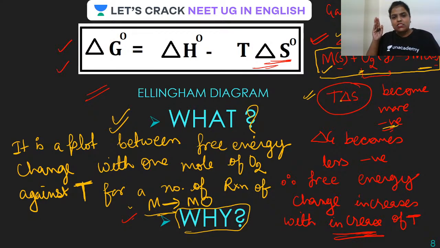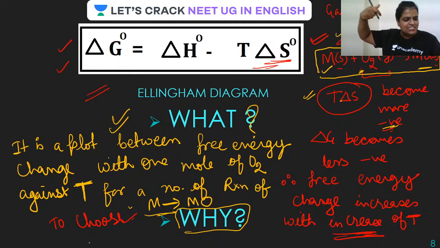So what is the graph all about? Clear? It is between delta G and temperature, when a metal is converting into metal oxide. Why do we choose oxygen? Because most of the ores are reduced in the form of oxide, so they are mostly used. Now why? Because the purpose of this is to choose. Janna, is it clear, beta? Have patience, is that clear?